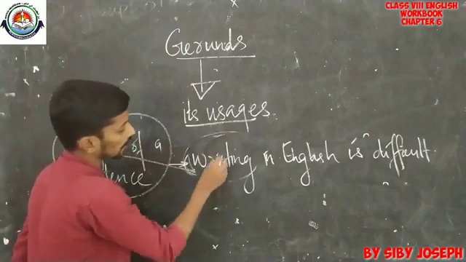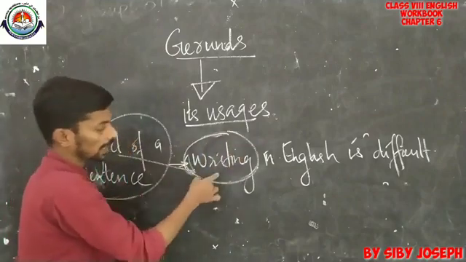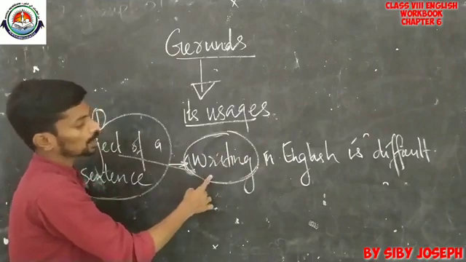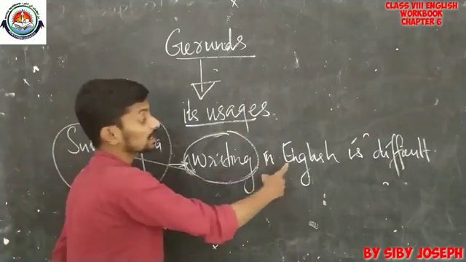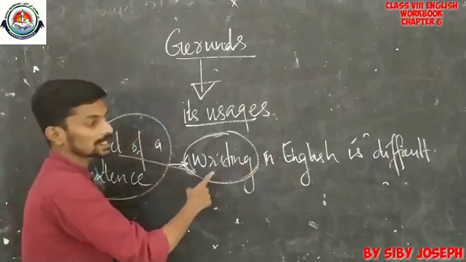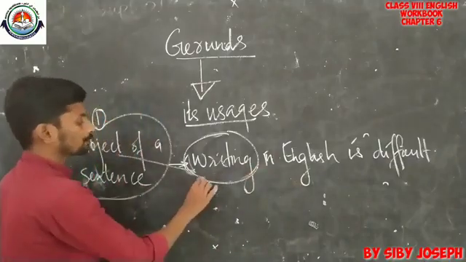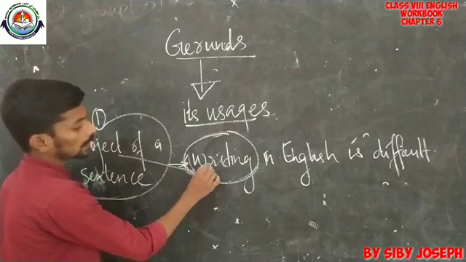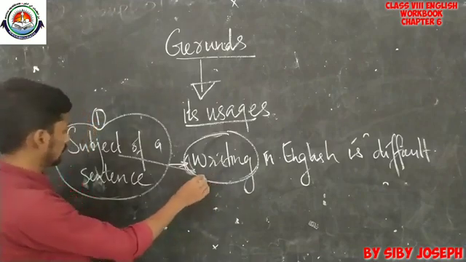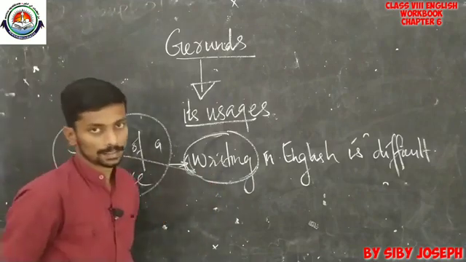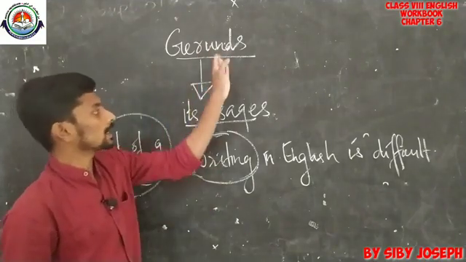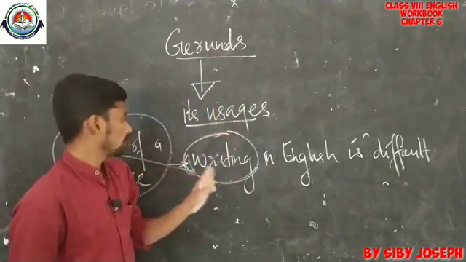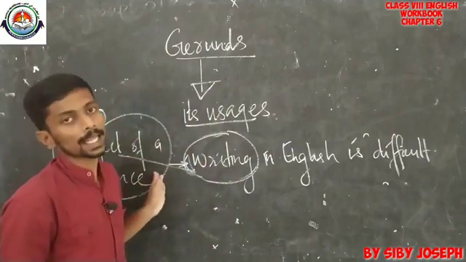So, writing, this is actually the gerund used here, the ing form of the verb. So, this gerund is used here as a subject in this particular sentence. Writing English is actually the subject. So, this gerund here is used as the subject of this sentence. So, in that way we can summarize that gerunds can sometimes be used as a subject in a sentence.